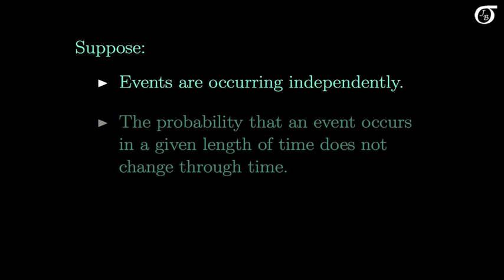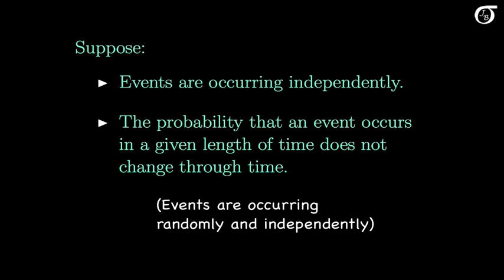Suppose events are occurring independently. In other words, knowing when one event happens gives absolutely no information about when another event will occur. And the probability that an event occurs in a given length of time does not change through time. In other words, the theoretical rate at which the events are occurring does not change through time. A little more loosely, we might say that the events are occurring randomly and independently.